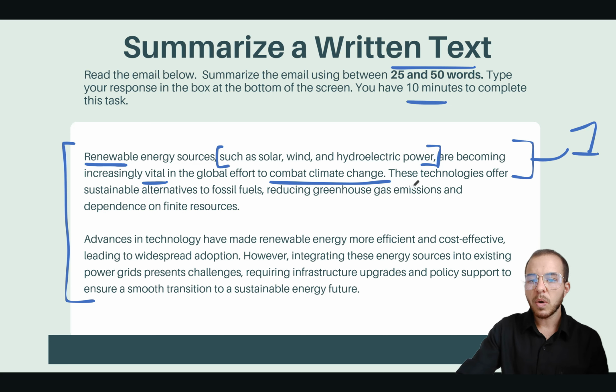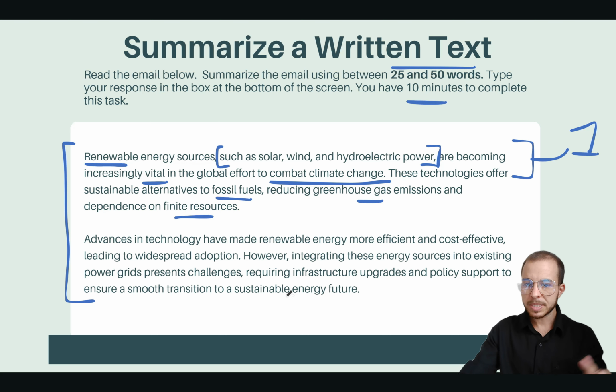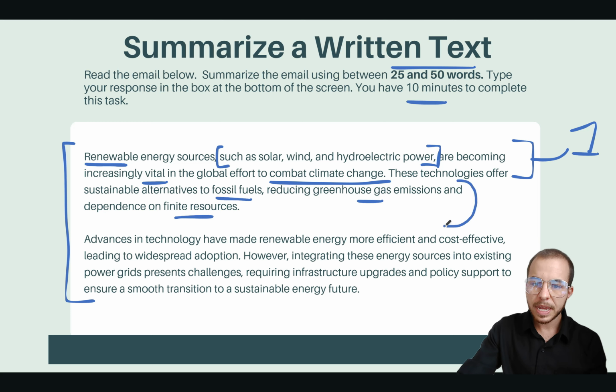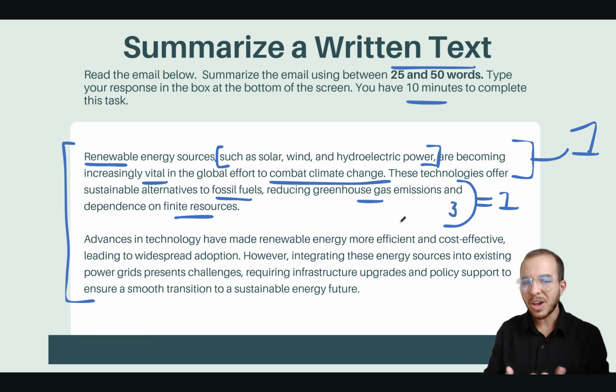Then it goes on to explain why or how. These technologies offer sustainable alternatives like fossil fuel, reducing greenhouse gas emissions, and dependency on finite resources. Now we have a 1, 2, 3 format where we list 3 things. This will be impossible for you to list all 3 of these things in the exam. Why? Well, remember we have up to 50 words, so impossible. When you see groups of 3 like this, 1, 2, 3, try to summarize it into 1 word or 1 phrase. So I could sum these up to say that these technologies